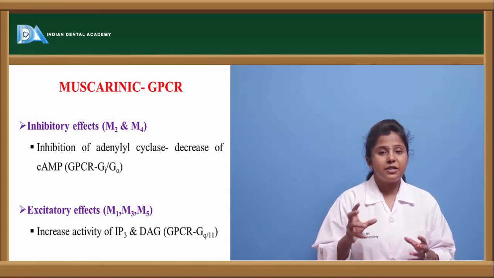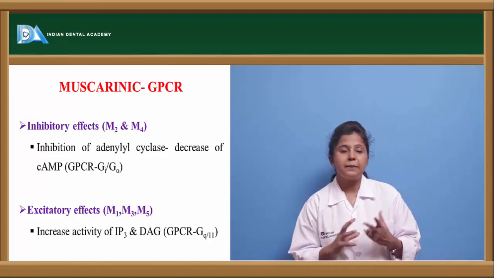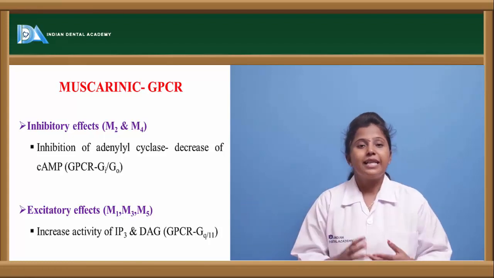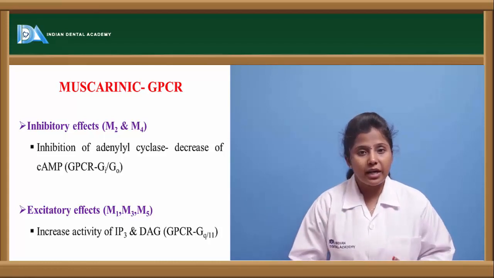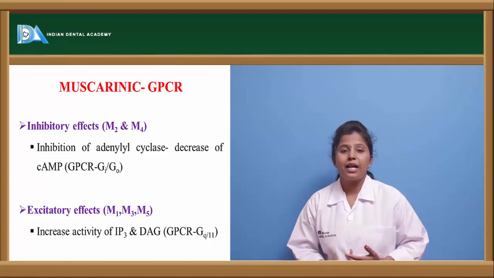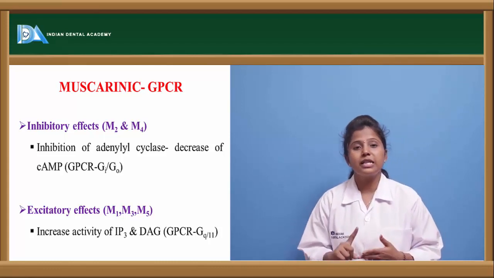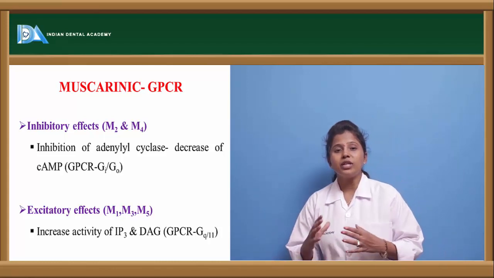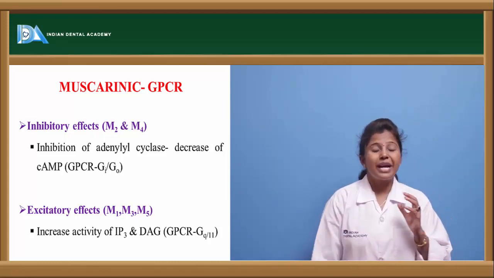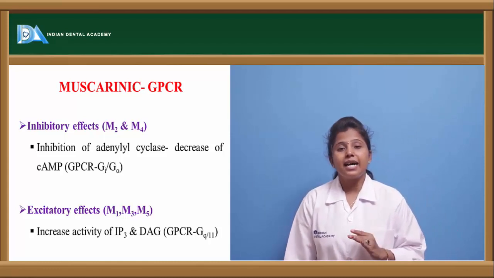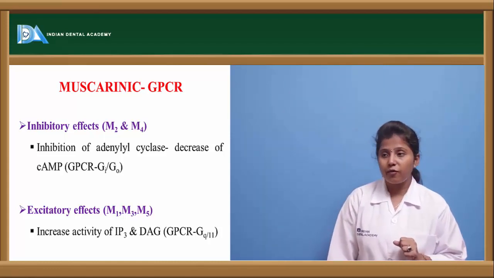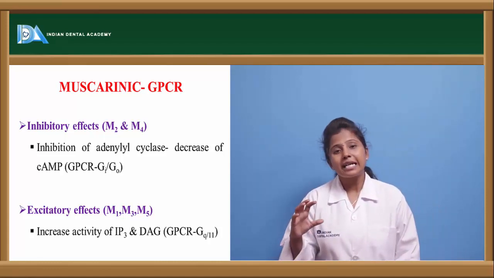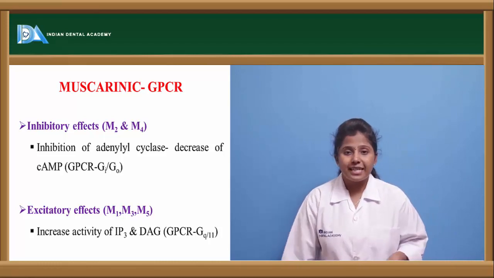So GPCR is mediated through the cyclic AMP and IP3 and DAG pathways. These two types of receptors differ from the other receptors in the mechanism of action they undergo as well as the effects they show. Because of the decreased cyclic AMP levels, they show inhibitory effects. As for M1, M3 and M5 type of receptors, they show excitatory effects as they undergo the inositol triphosphate pathway and DAG pathway. Because of the increased activity of these two compounds, they show an excitatory effect.